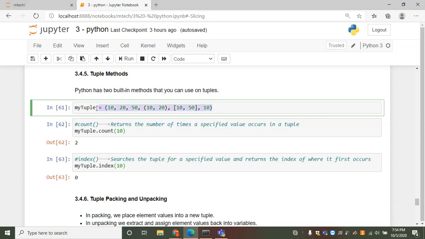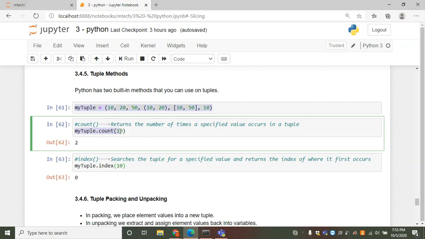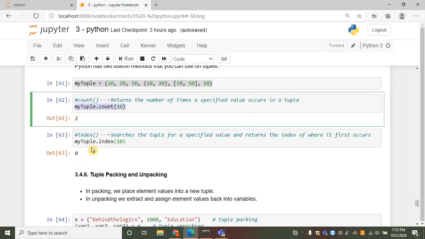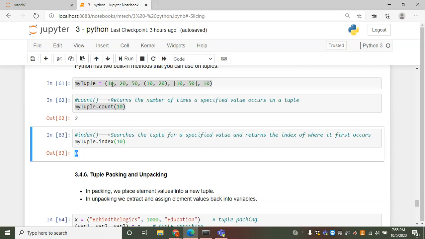So this is my tuple. I'm applying the method count and passing 10. 10 appears in two other places, at indexes 1 and 2. These 10s are inside a tuple and a list, so they will not be considered. Consider only the first 10 and the last 10. And then the index of 10 results in 0, which is the first occurrence.